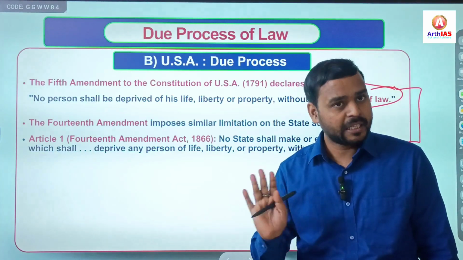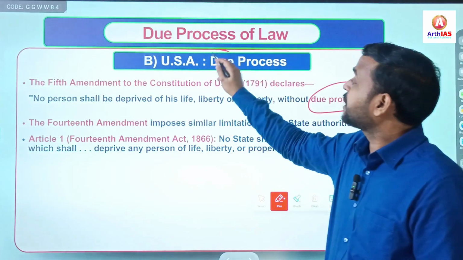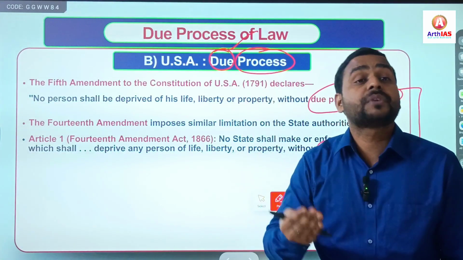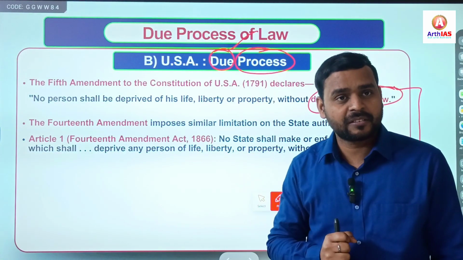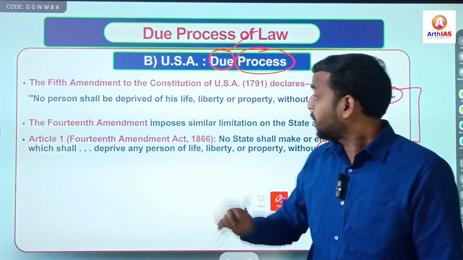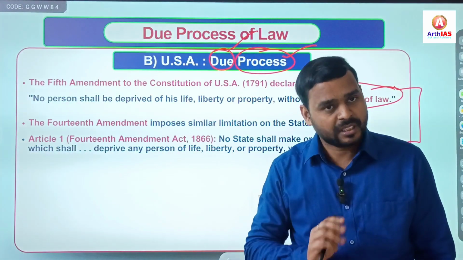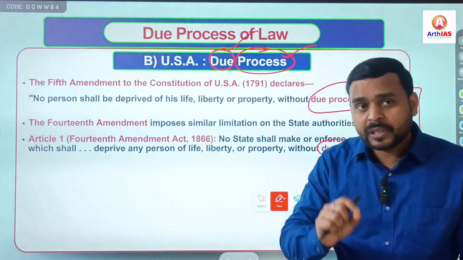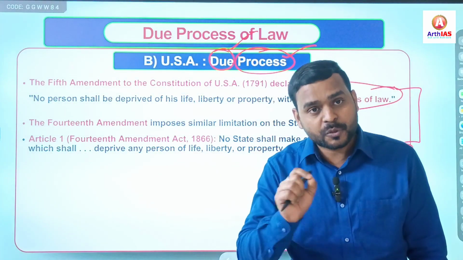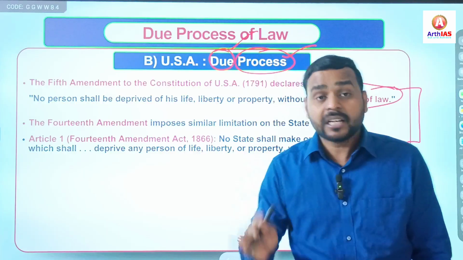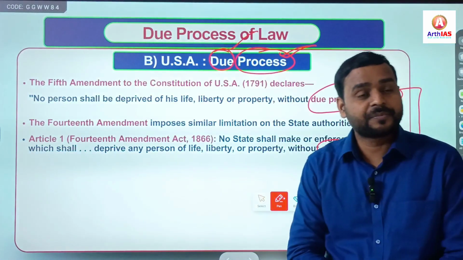Simple, right? Now, I have already told you the meaning of due and the meaning of process. Due means what? That is fair, just, impartial, transparent. Process means law-making procedure. Simple. So if the legislature is making any law, it should be fair, just, transparent, impartial, and also follow the procedure.